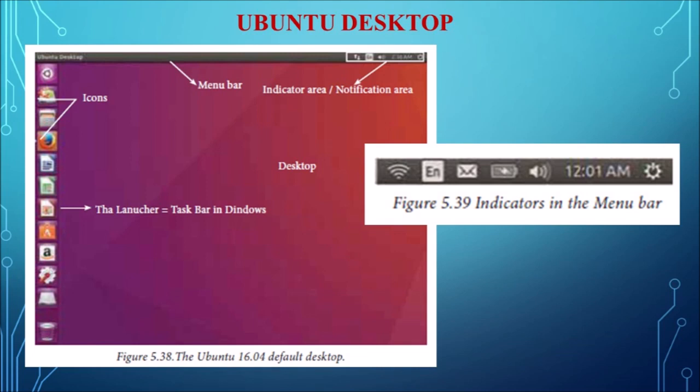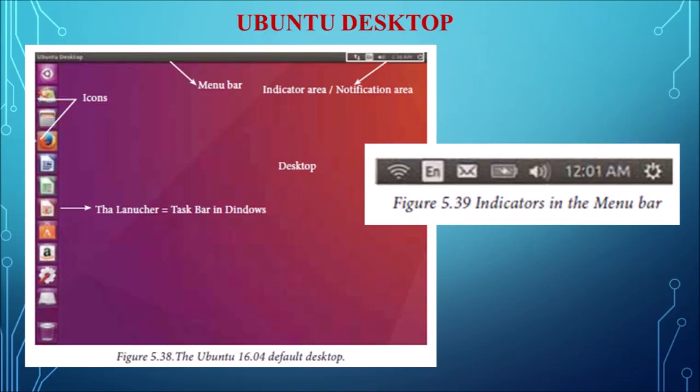And next one is Ubuntu Software, where a list of all the free software is available in one place. And Amazon, which is a default application where you can search. It is an online shopping website. And next one is system settings, which is equivalent to control panel. And the last one is trash. Trash is equivalent to recycle bin. So this is how the Ubuntu desktop will look.